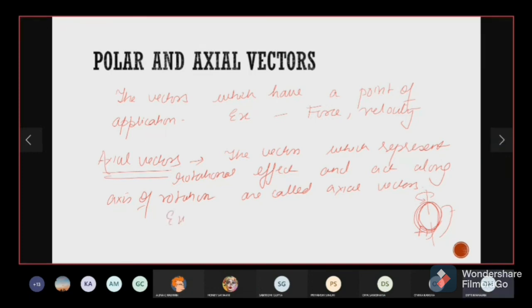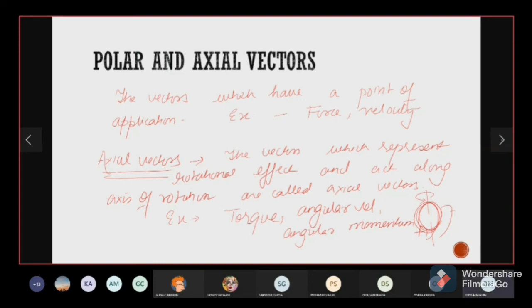So an example here would be the rotational effect of force that is produced, which is called torque. So torque, angular velocity, angular momentum, all these quantities you will study when we study rotational motion. All these are classic examples of axial vectors.